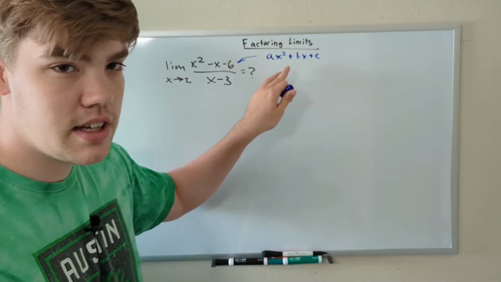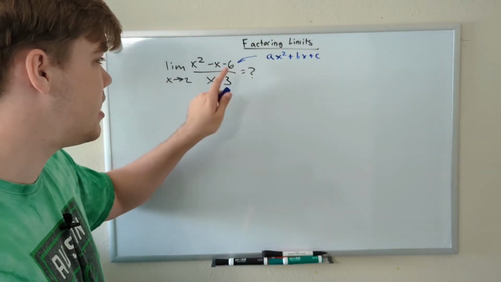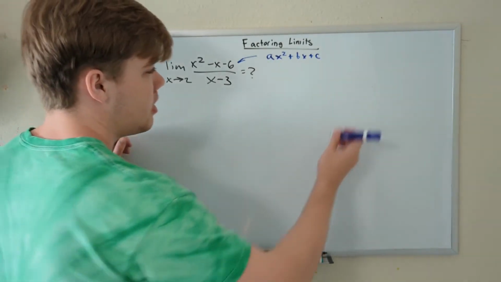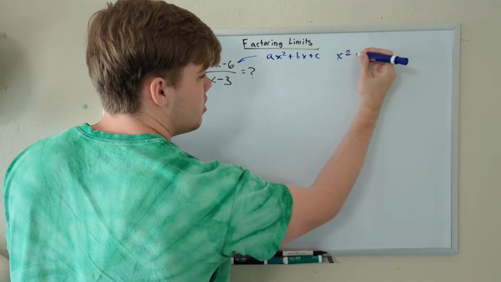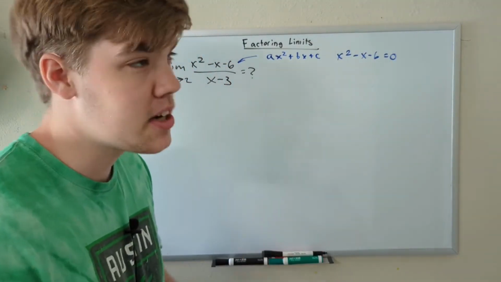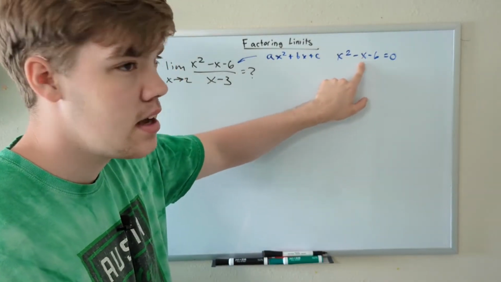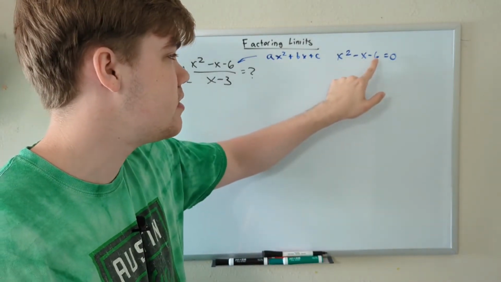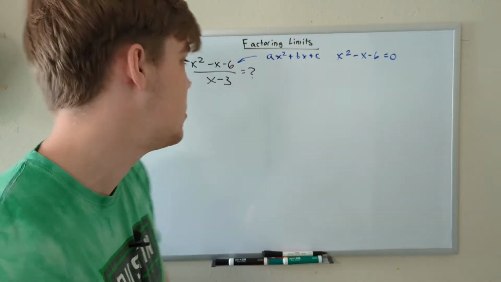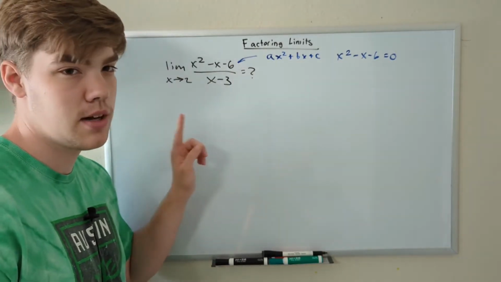And if we have a function in this form, in other words, we have a squared factor, just the variable, and then a constant, we can factor it. So let's do the factorization of this problem. x squared minus x minus 6 equals 0. So my question to you, what are two numbers that add together to equal -1 and multiply to equal -6? That will give us our factors and make this problem much simpler. I'll give you a hint, you already know one of the factors because of how this problem is set up.